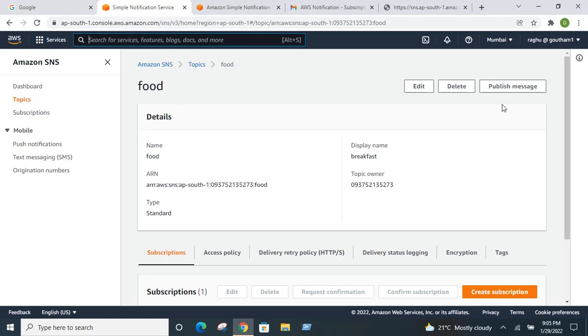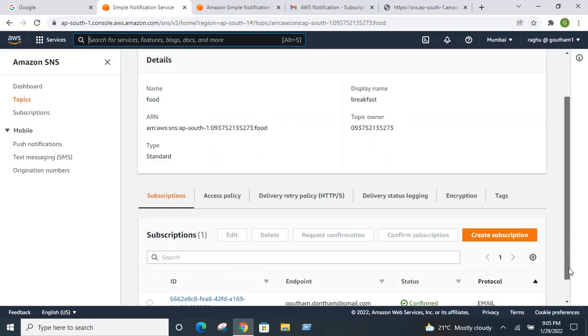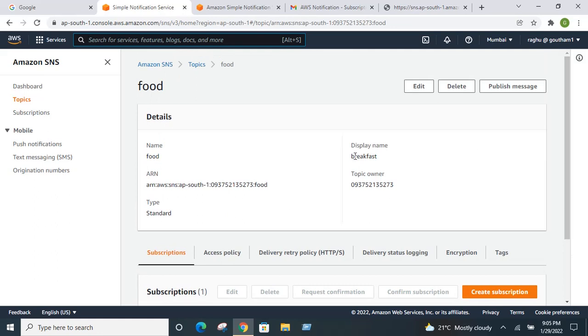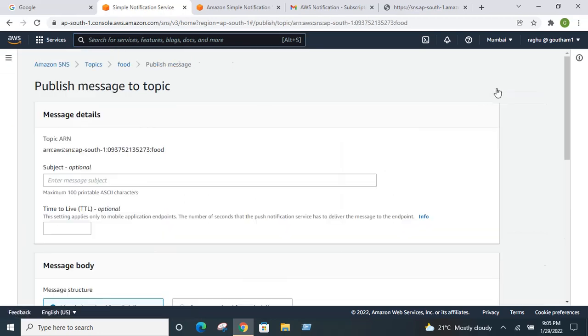Now I am publishing some messages to this food topic. So when I publish this message to the food topic, automatically an email will go to this email ID. Whenever you publish some messages, automatically it will be forwarded as an email to the subscribers who have subscribed to this food topic. So I am clicking on publish message.